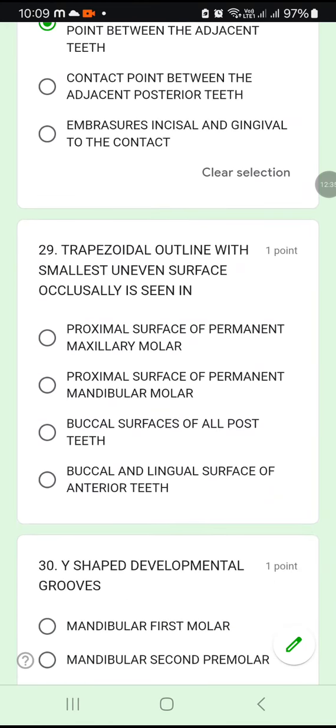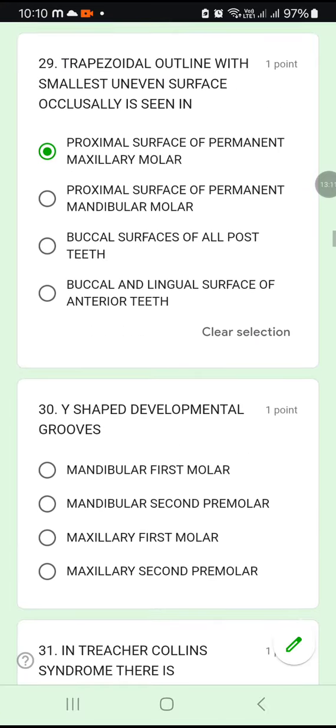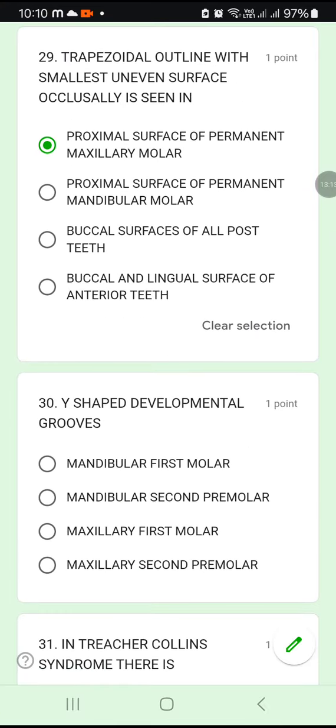Question number 29. Trapezoidal outline with smallest uneven surface occlusally is seen in. The options are: proximal surface of the permanent maxillary molar, proximal surface of the permanent mandibular molar, buccal surface of all the posterior teeth, buccal and lingual surface of the anterior teeth. In case of a permanent maxillary molar, the proximal surface will have a trapezoidal outline with smallest uneven sides. So option A is the answer.